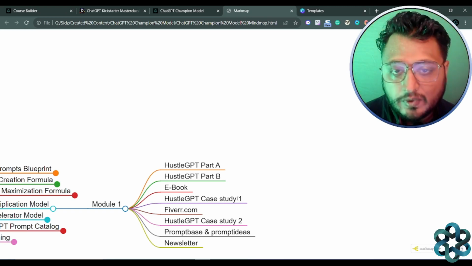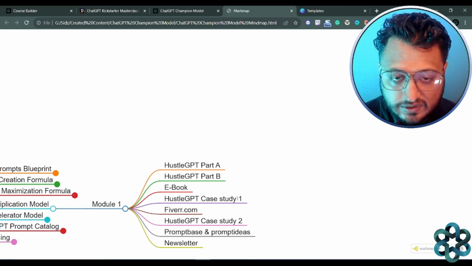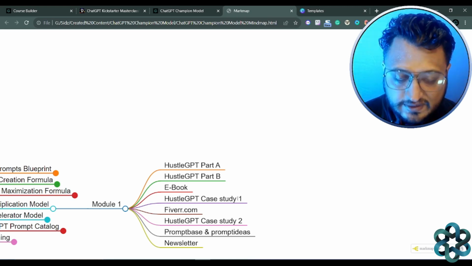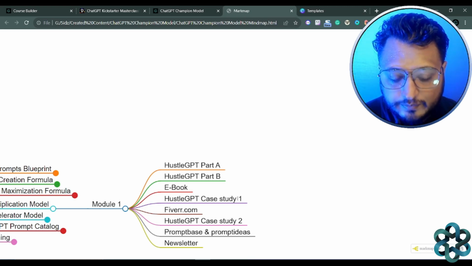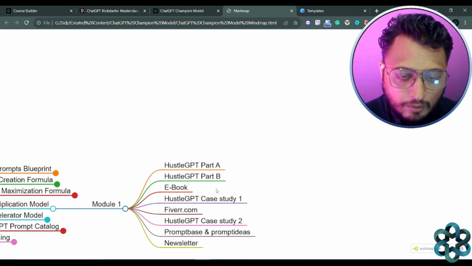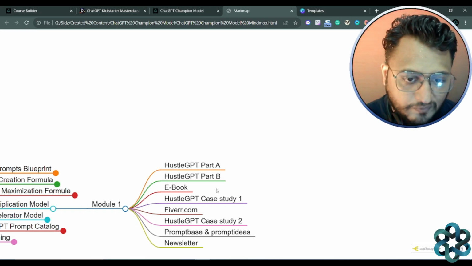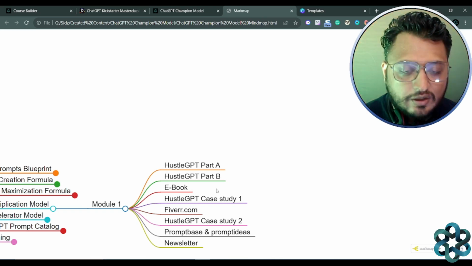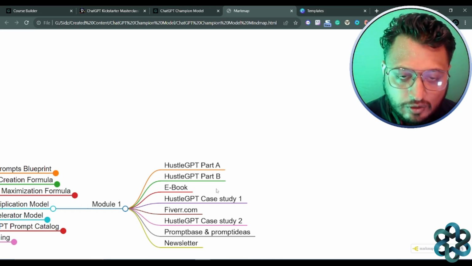Fiverr.com is another great opportunity for earning some passive income. If you want to opt for a freelancer career kind of thing, then Fiverr.com is a tool for you, right?